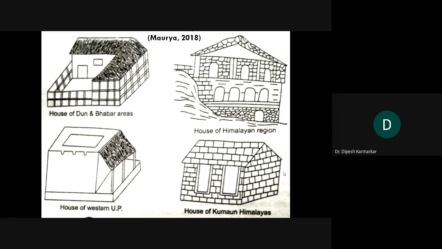So whatever is available in nature, I always feel that these are not just houses, but actually a representation of geography. The house represents the local geography. You observe the house and you will understand the geology of that area, because you can observe what kind of rocks are used, the kind of walls, the kind of roofs, and you can also draw some conclusions about the climate of that area.